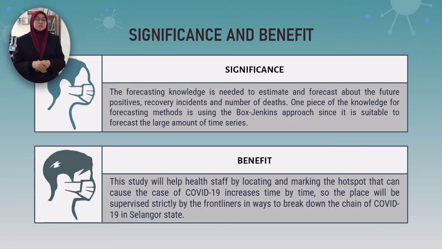In this section, I will explain the significance of the study and the benefit of the study. Significance of the study. The forecasting knowledge is needed to estimate and forecast the future positive, recovery incidents, and number of deaths. One piece of knowledge for forecasting is the Box-Jenkins method, since it is suitable to forecast a large amount of time series data. Benefit of the study. The study will help health staff by locating and marking the hotspots that can cause the incidence of COVID-19 to increase over time, so that the places will be supervised strictly by the frontliners in ways to break the chain of COVID-19 in Selangor State.